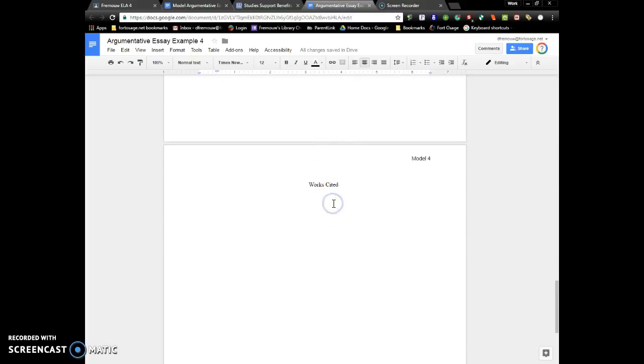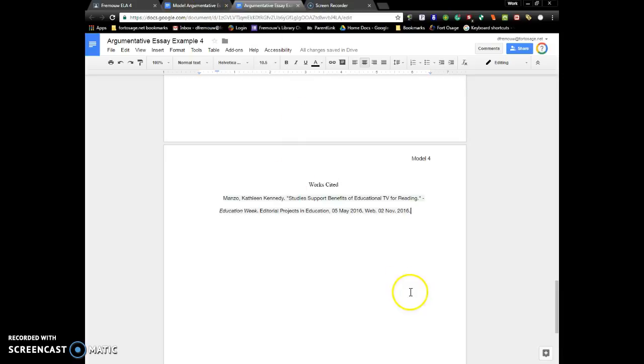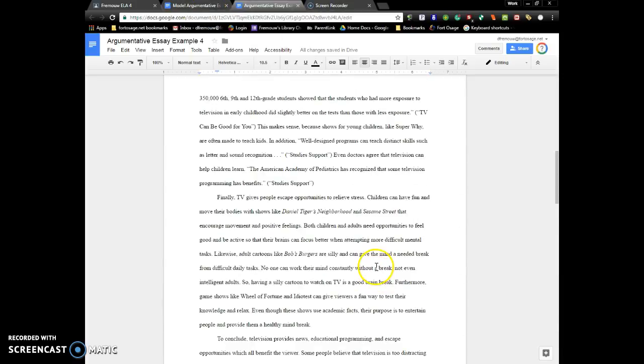Right underneath Works Cited, click and then paste in that citation. It looks very strange right now, but don't worry about that. We'll fix the formatting in a moment. We can close that article and go to the second article that we need now. So we started with Studies Support. The second article we used is TV Can Be Good for You.